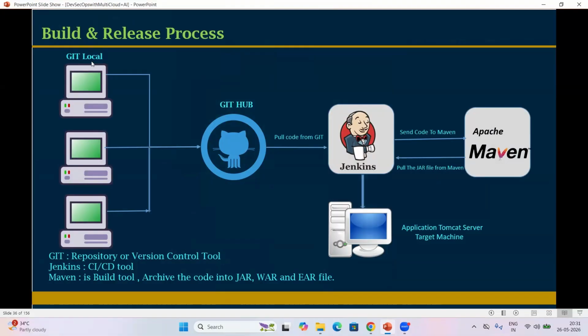So basically, what is Git? Git is a repository tool or version control tool. So what is a repository? Where we store our data, where we store our source code, is nothing but a repository. It can be any data: binary files, image files, video files, audio files. Next one, version control. What is version control?